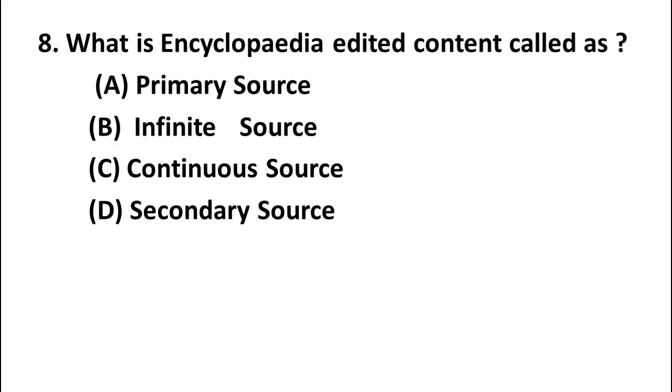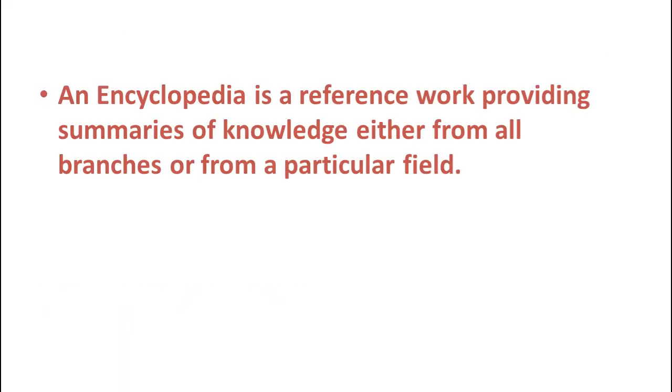Secondary sources are data collected by someone else, and if we refer to those data, that source is known as a secondary source. Here the right answer is that encyclopedia edited content is called a continuous series. So option C is the right answer.